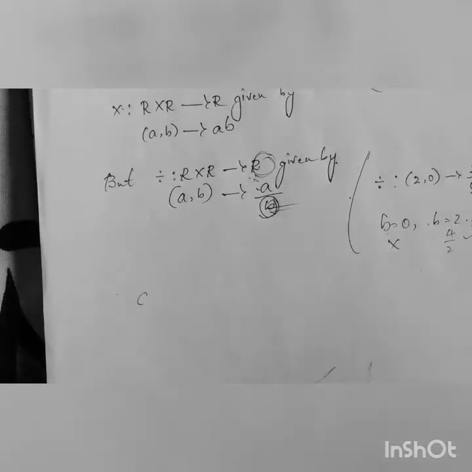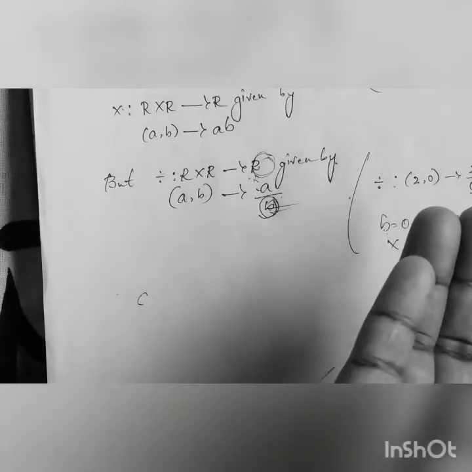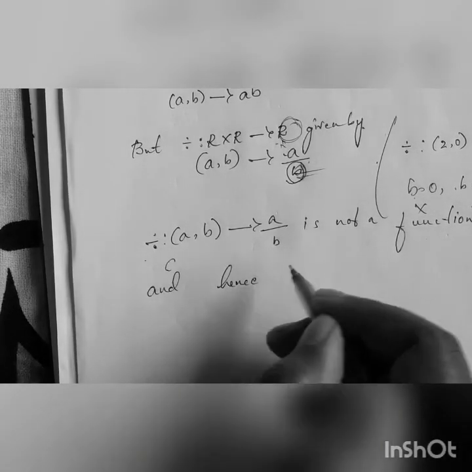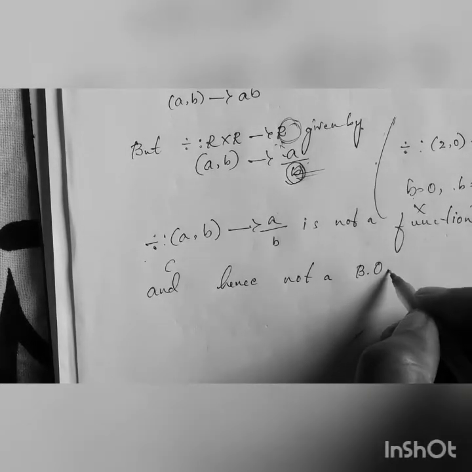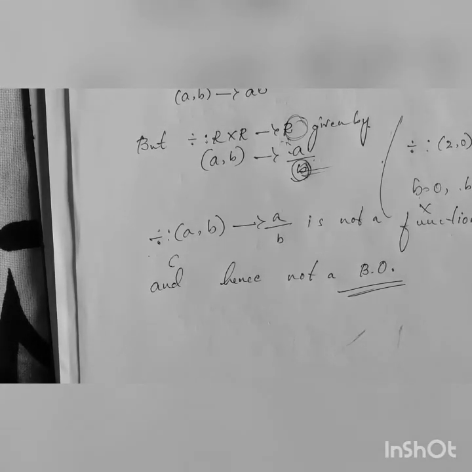So here, since if b is 0 you cannot define a function, therefore you can say that division, a comma b to a by b, is not a function, and hence not a binary operation.